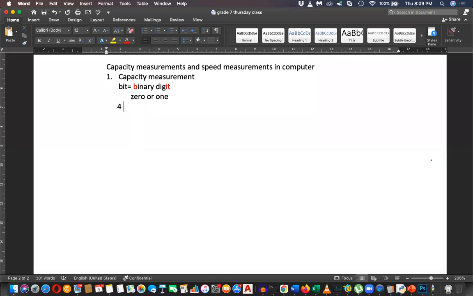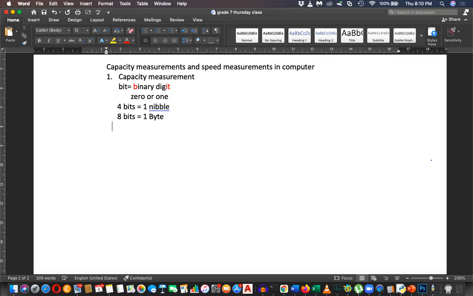4 such bits, and 8 bits equal to, can you remember the names? 8 bits equal 1 byte. 4 bits equal to 1 nibble. So 4 bits is 1 nibble, and 2 nibbles are 1 byte, or 8 bits equal 1 byte.